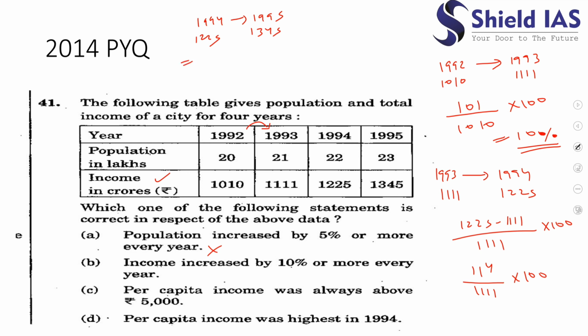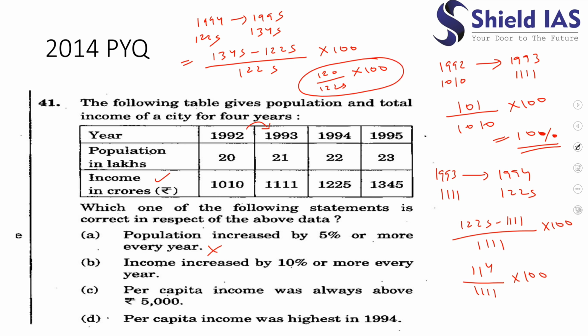What is the difference? It is 120. So it would be 120 divided by 1225, into 100.